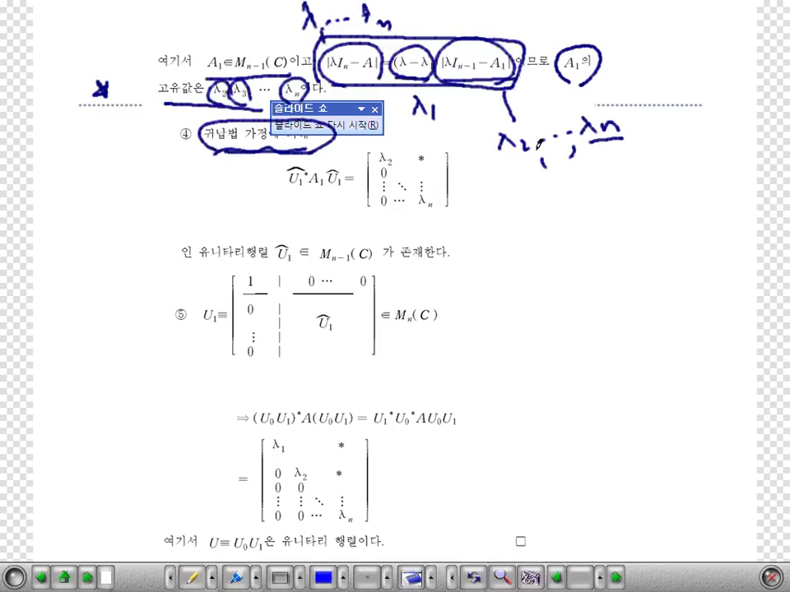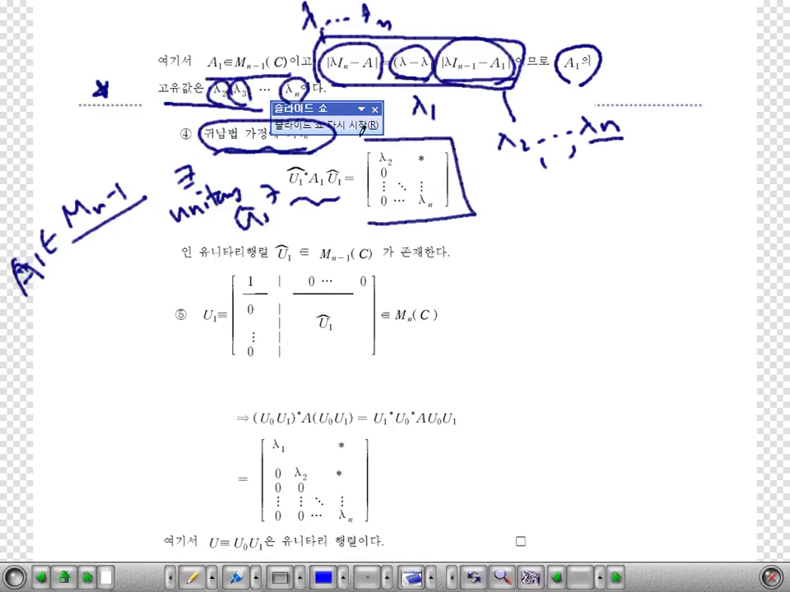By mathematical induction, if we have a matrix A1 whose size is n minus 1, then by the induction hypothesis, there exists a unitary matrix U1 hat such that U1 hat star times A1 times U1 hat is this triangular matrix whose eigenvalues are lambda 2 up to lambda n. This is by mathematical induction.